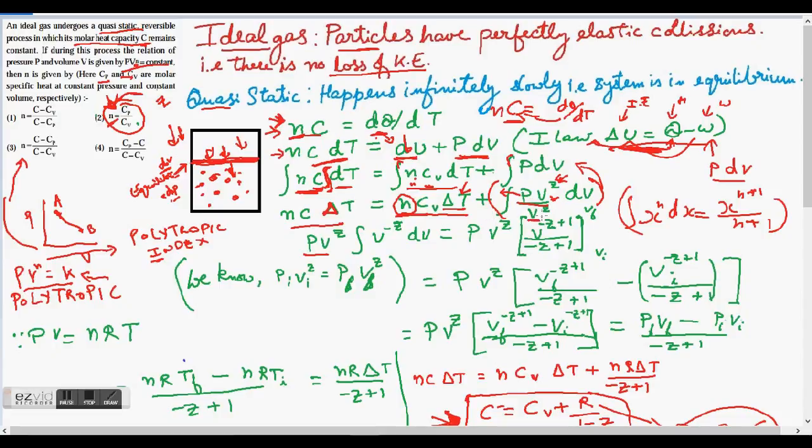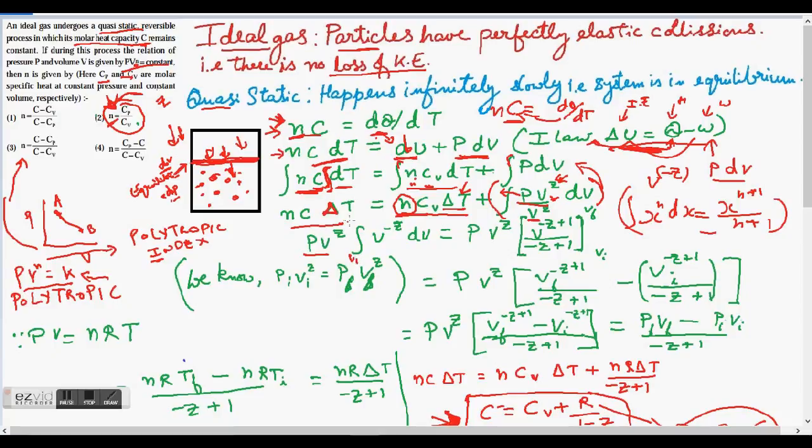So using this very basic integration formula, I can write 1 over V to the power Z as V to the power minus Z, right? The exponent will be minus Z, and then I can use this formula to write V to the power minus Z plus 1 over minus Z plus 1.